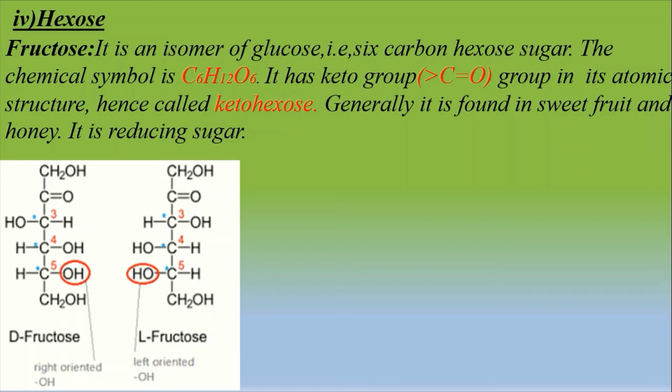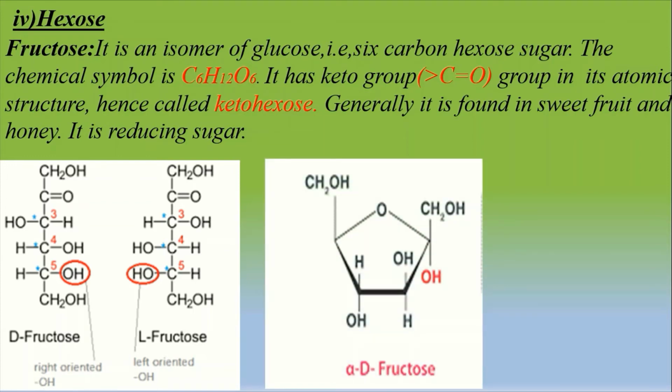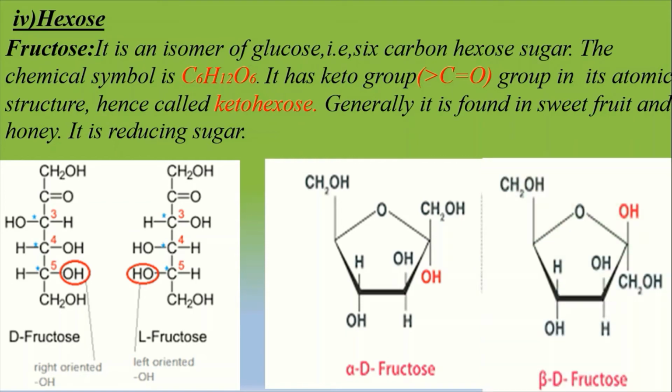Here D means dextrorotatory fructose and L means levorotatory fructose. And in the cyclic configuration of D-fructose, when the OH group is located below carbon number 1, it is called alpha D-fructose, and if it is above, it is called beta D-fructose.